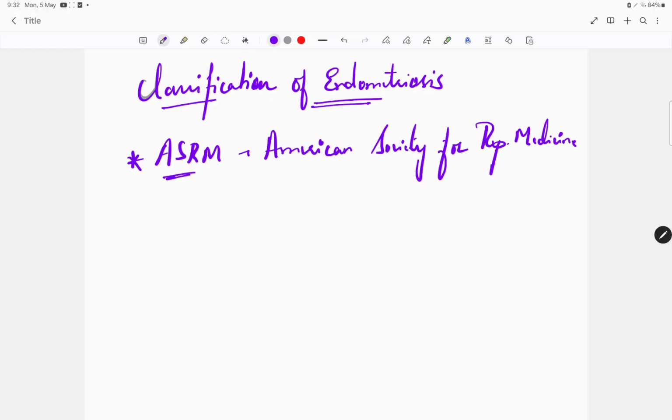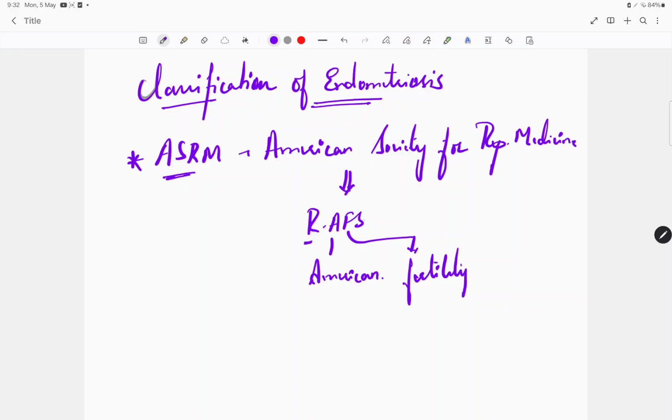Okay, so now it is revised into another thing called RAFS. That is revised. This AFS is the American, F is for fertility, society.